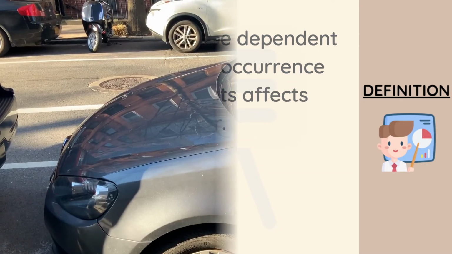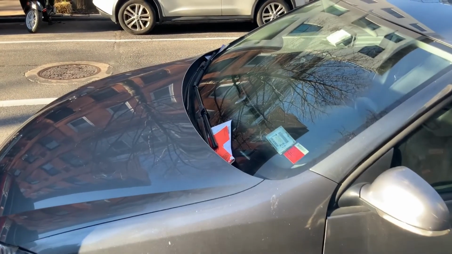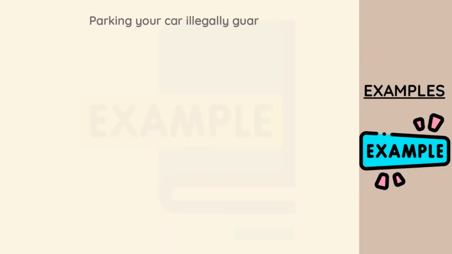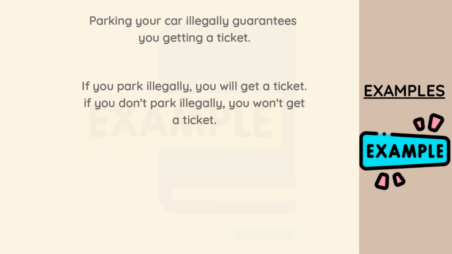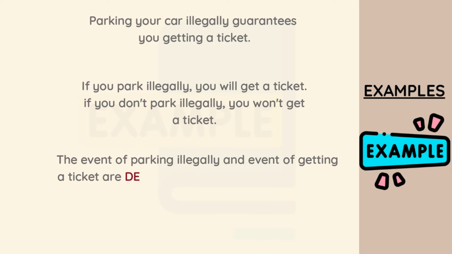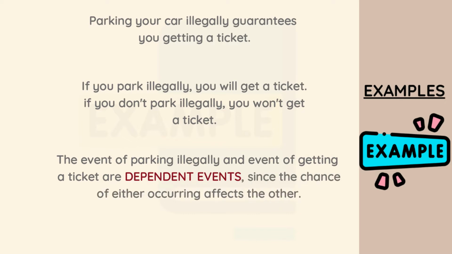Let's take, for example, parking illegally and getting a ticket. The fact that you are going to park your car illegally simply implies that you are going to be getting a ticket. If you don't park your car illegally, you will definitely not get a ticket. If you park your car illegally, you are going to be given a ticket. So that simply implies that the events of parking illegally and getting a ticket are actually dependent on each other, since the chance that one of them is going to occur is going to affect the chance that the other one is going to occur.